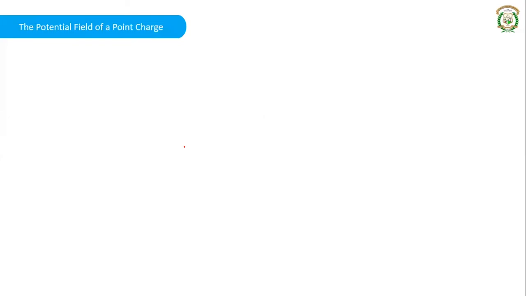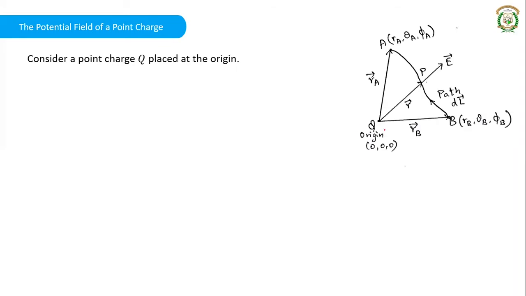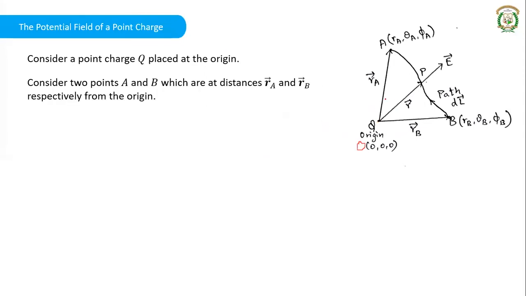So the next topic that we have is the potential field of a point charge. Just like we have found the force due to a point charge and the electric field intensity due to a point charge, we are also going to find the potential due to the point charge. Consider a point charge Q placed at the origin, with coordinates 0, 0, 0. You can take O as the origin. We are placing a point charge Q coulombs at this origin. Because of this point charge, there is a field around it, and we are going to find the potential due to that point charge.